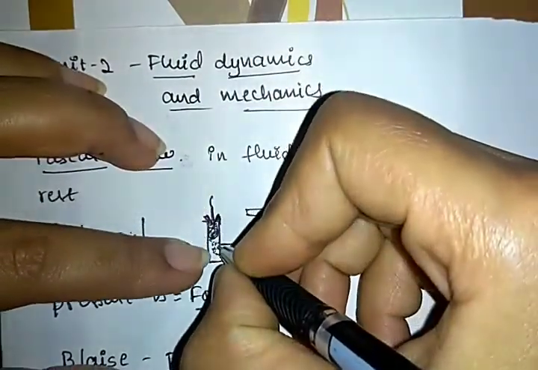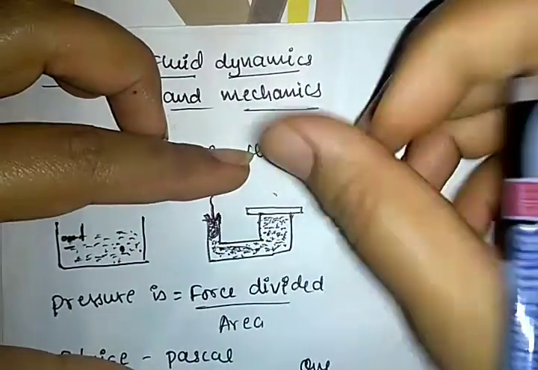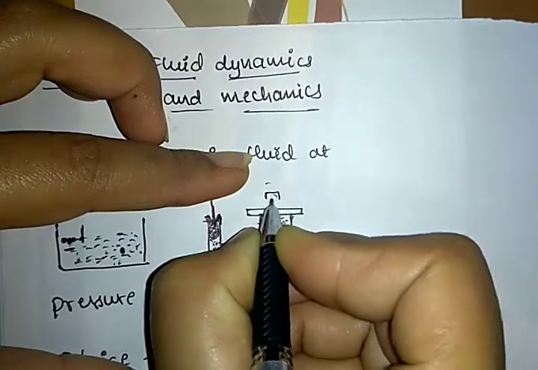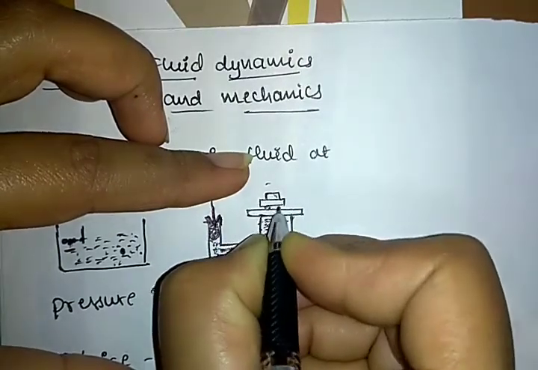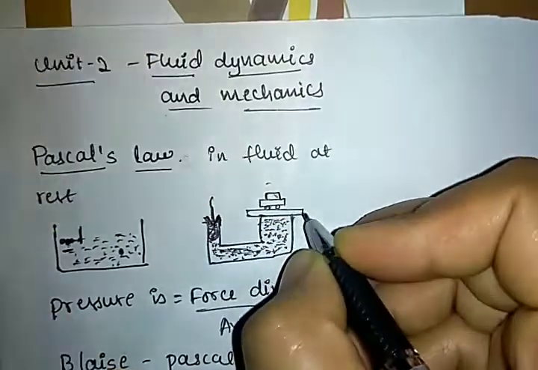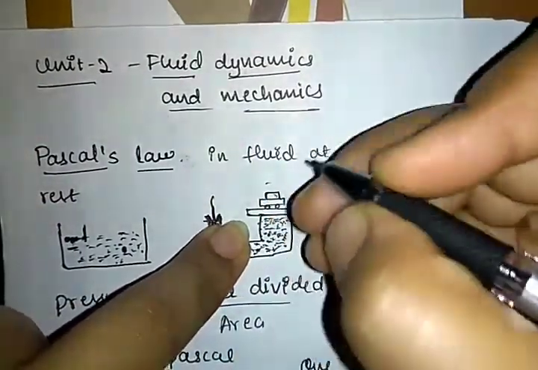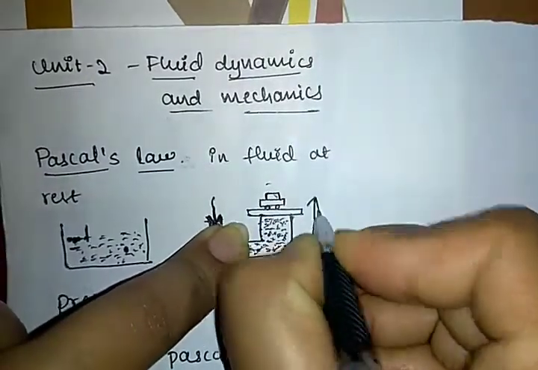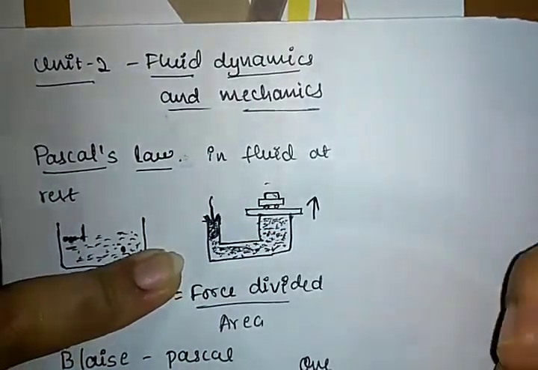How much pressure you apply, that much it will move upwards. See, just imagine here it is a car. The lift will move upwards by using the fluid pressure. Got it?